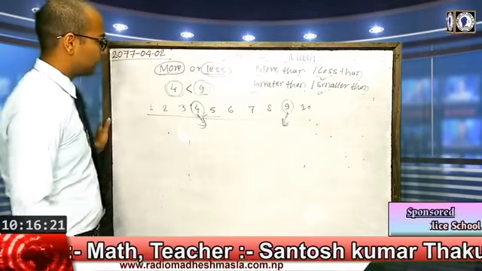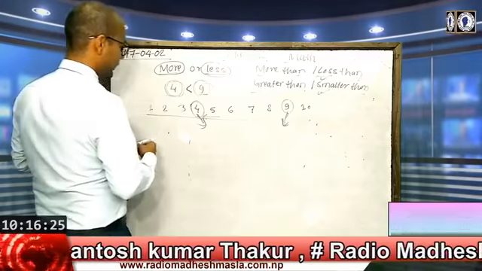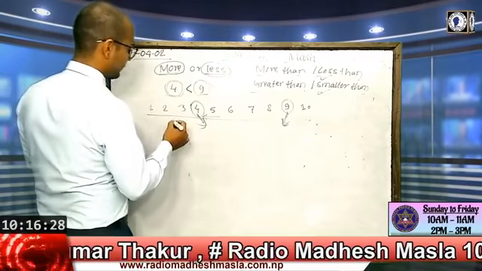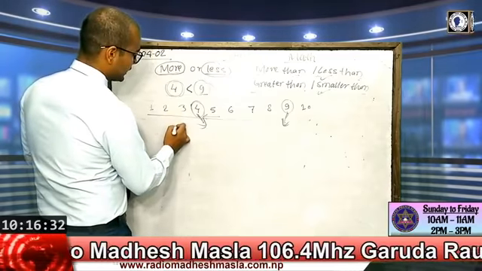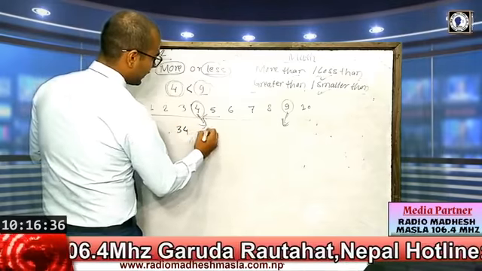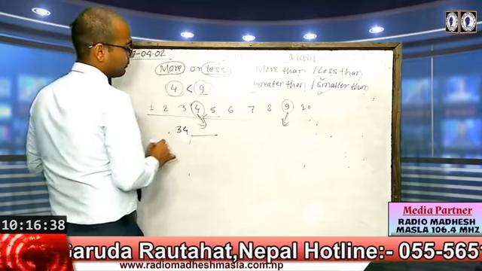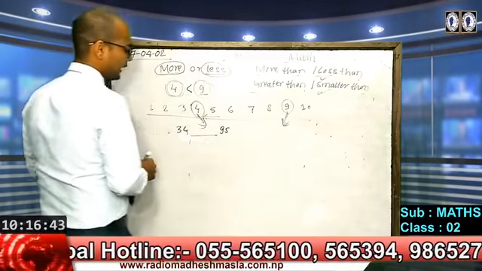In the same way, suppose we talk about 2-digit numbers, for example 34 and 95.